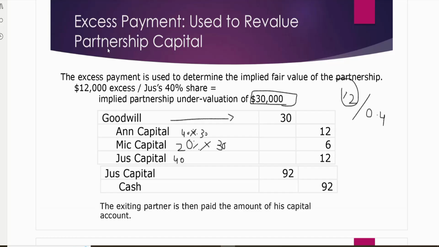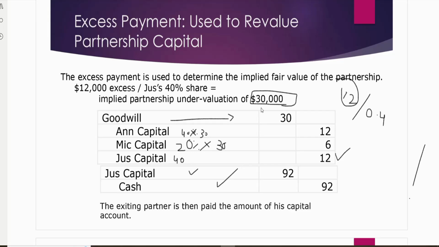Now in the previous balance sheet, Just's capital was 80,000. His capital increased by 12,000. 80 plus 12 is 92. Now we can pay him. Just's capital gets debit and cash gets credit. I hope these three scenarios are clear to you, for when we make an extra payment to the partner.